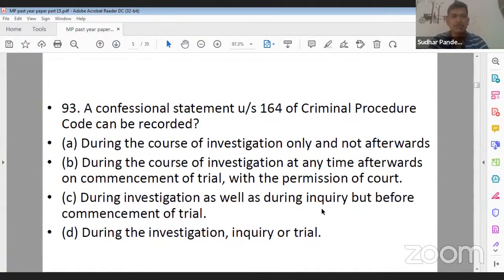Next question, question number 93. A confessional statement under section 164 of CRPC can be recorded: option A, during the course of investigation only and not afterwards. Option B, during the course of investigation at any time afterwards of commencement of trial with the permission of court. Option C, during investigation as well as during inquiry but before the commencement of trial. And D, during investigation, inquiry, and trial. What should be the correct answer?